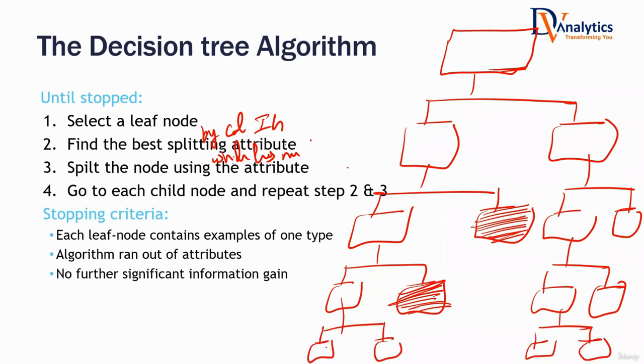What is the other stopping criteria? If there is no other variable that can make it further pure, then also stop it. If purity is achieved, well and good, stop it. If there is no other variable that can make it further pure, then also you stop it. That is how a decision tree takes the full data as input and gives you all these subsets as output. That's a decision tree algorithm.